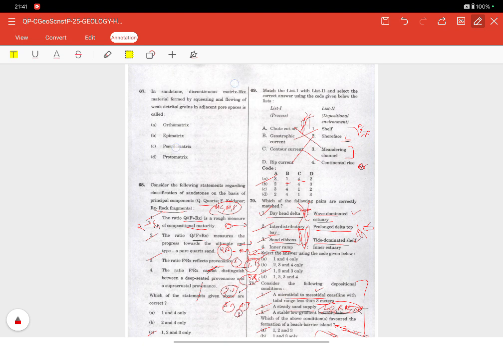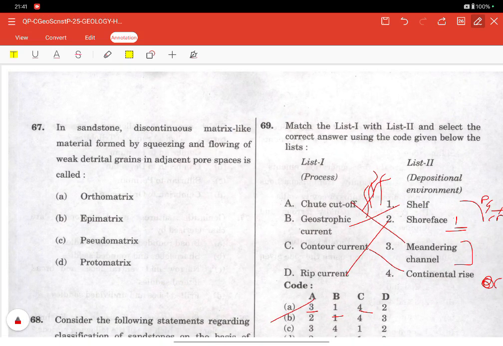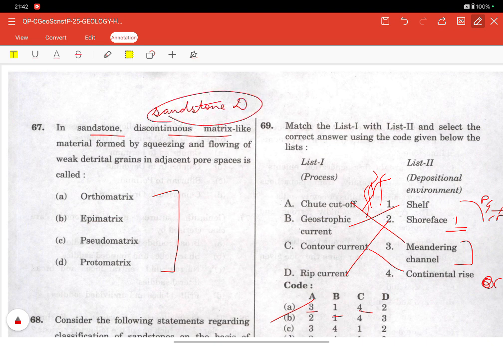In sandstone, discontinuous matrix-like material formed by squeezing and flowing of weak detrital grains in adjacent pore space is called what? So this question is totally based on the diagenesis of sandstone; the earlier one was carbonate diagenesis, this one is sandstone diagenesis. Matrix and secondary matrix, and the effects of mechanical compaction on unstable lithic grains. So the keywords are discontinuous matrix, squeezing and deformation of the grain in the adjacent pore space. So this is a total statement and it directly leads to the pseudomatrix one.